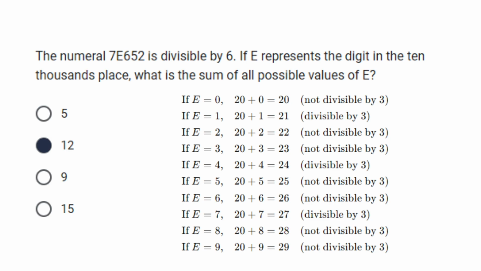Among the sums that are presented, which are divisible by 3? We have 1, 4, and 7 because 20 plus 1 gives you 21, 20 plus 4 gives you 24, and 20 plus 7 gives you 27, which are all divisible by 3. Therefore, if we add these numbers, 1 plus 4 plus 7, it gives us the sum 12. All right, now let's move on to another question.